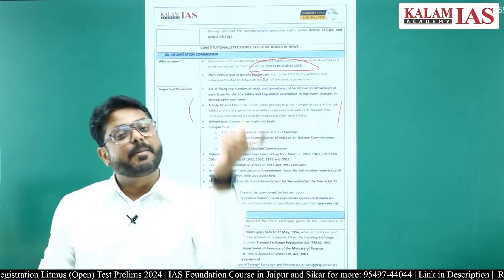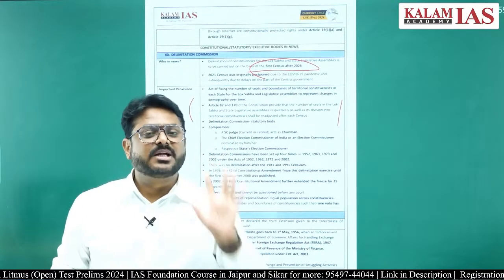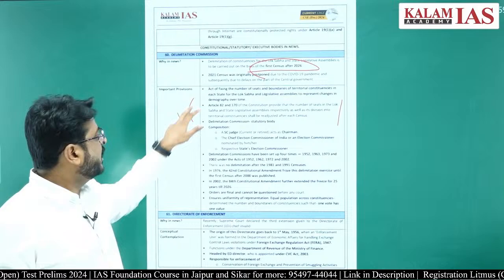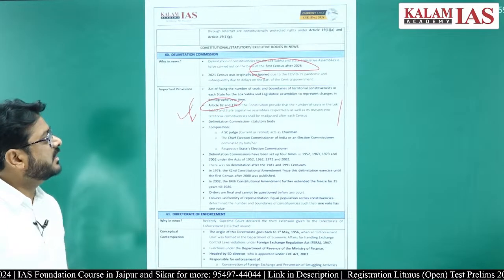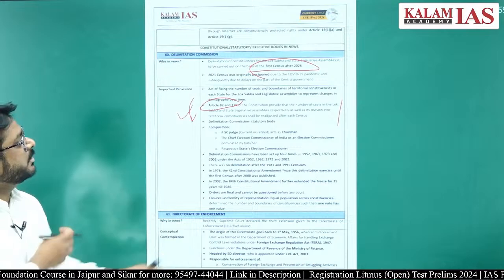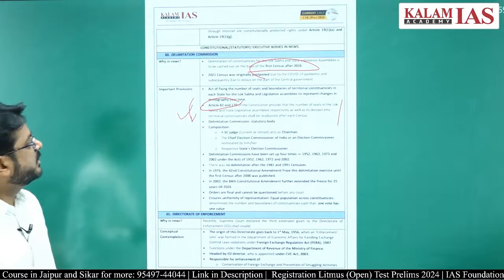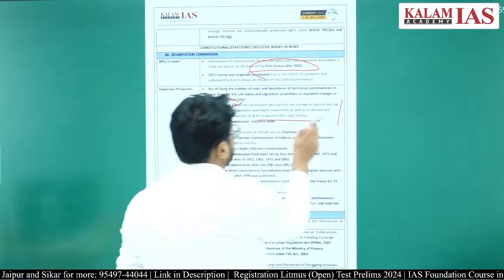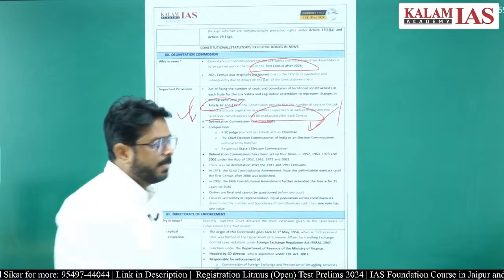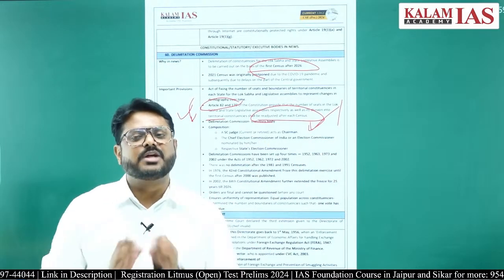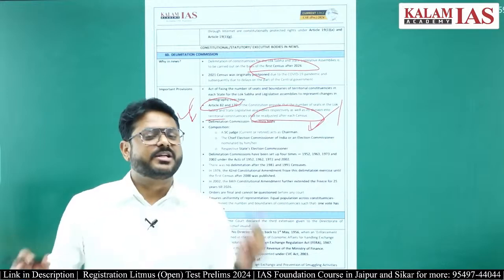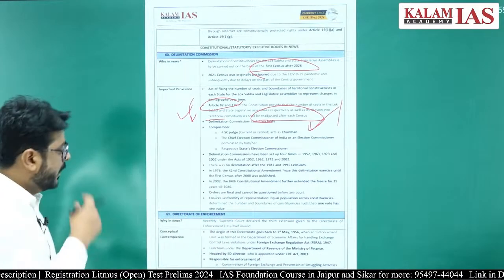But there is a constitutional backing for the Delimitation Commission, that is Article 82 and Article 170 of the Constitution, which provide that the number of seats in the Lok Sabha and the State Legislative Assembly respectively, as well as the division into territorial constituencies, shall be readjusted after each census. But the words Delimitation Commission are not written inside the Constitution of India, so it is not a constitutional body, it is a statutory body. So that is there.